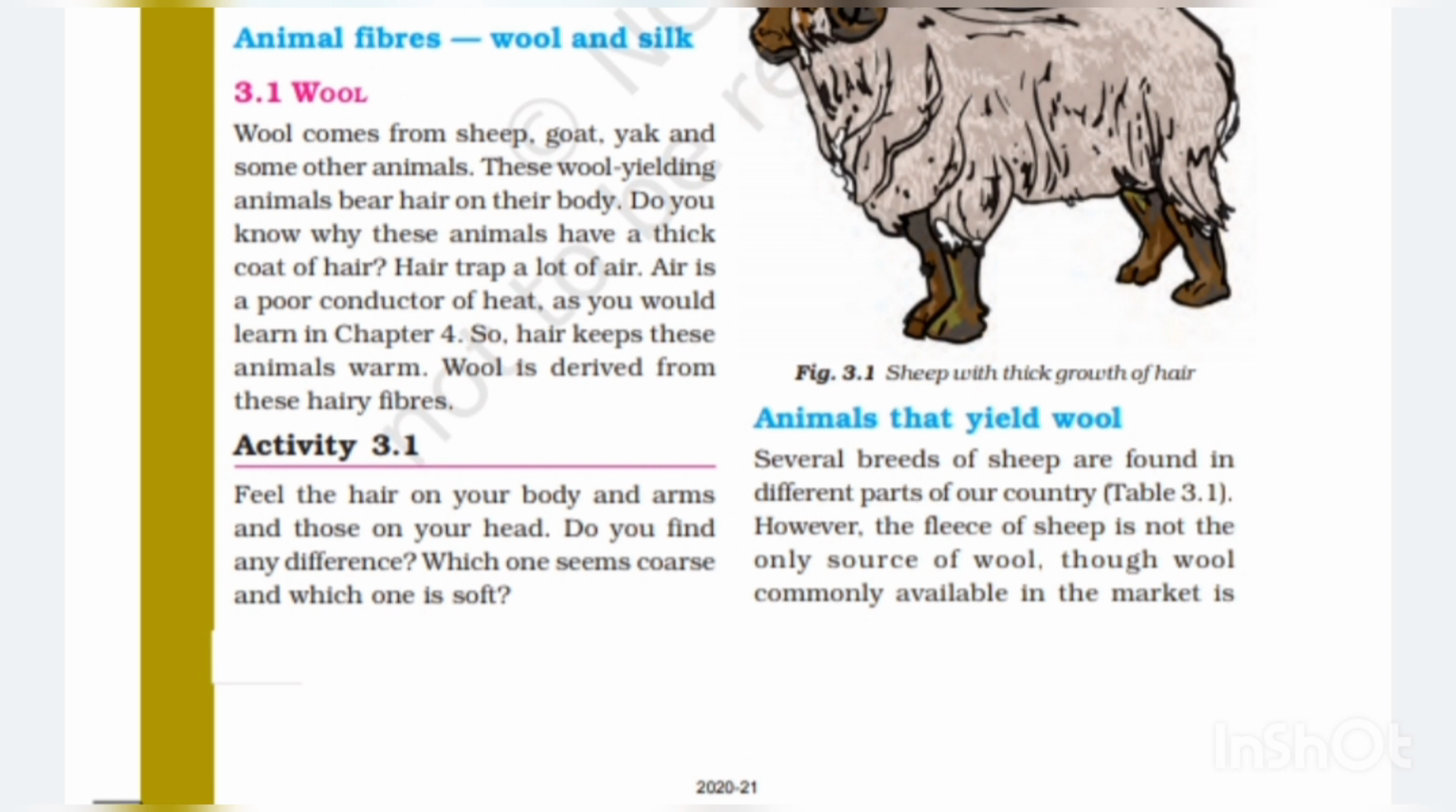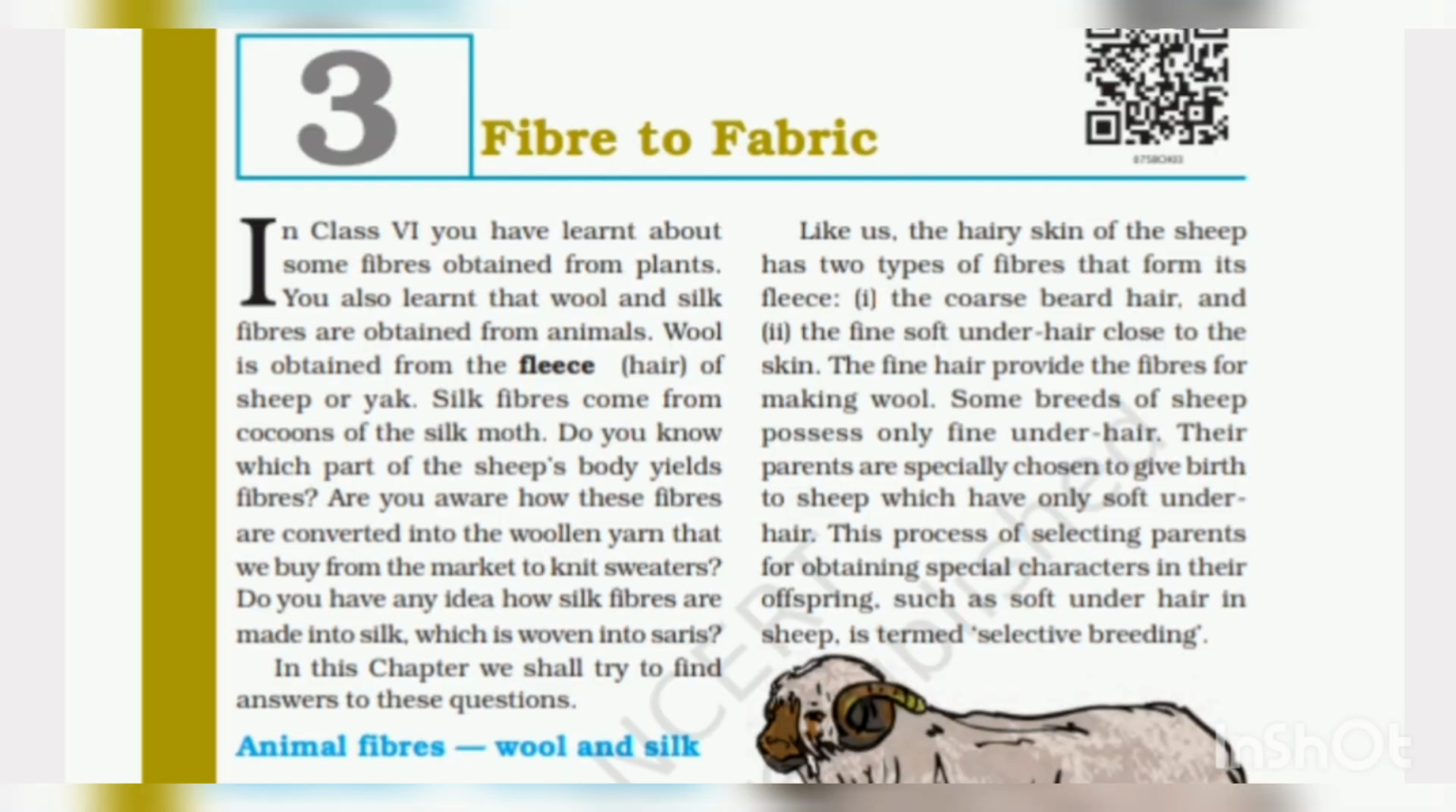So then we have activity 3.1, that is feel the hair on your body and arms and those on your head. Do you find any difference, which one seems coarse and which one is soft? Like us, the hairy skin of the sheep has two types of fibers that form its fleece. First, the coarse beard hair, and the second, the fine soft under hair close to the skin. The fine hair provides the fibers for making wool.